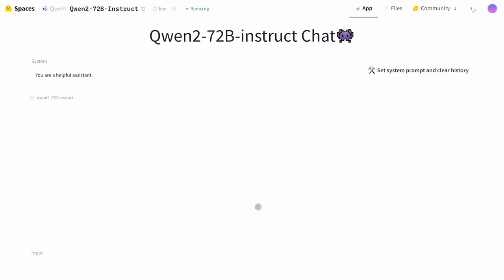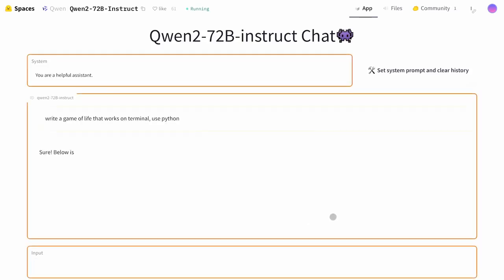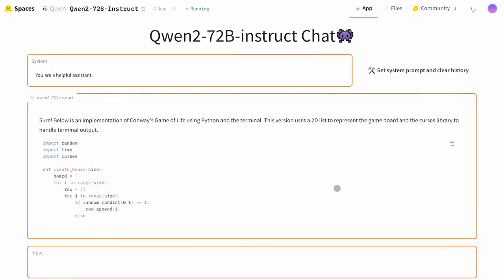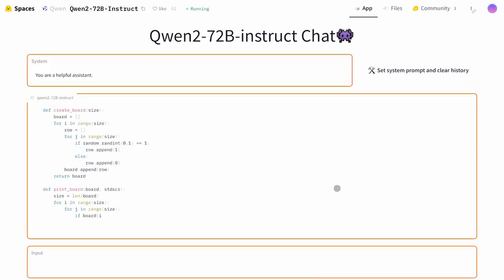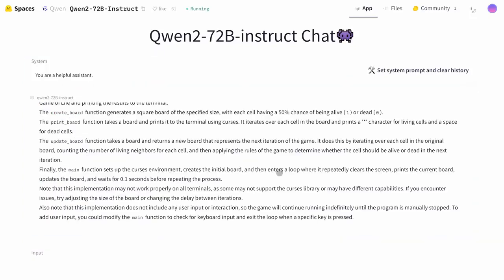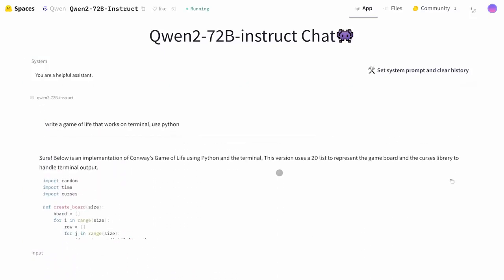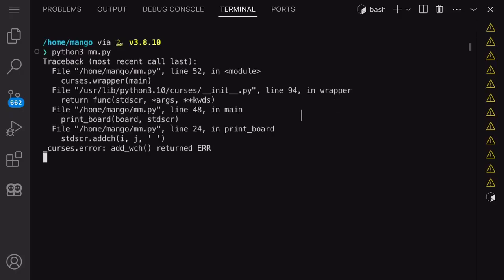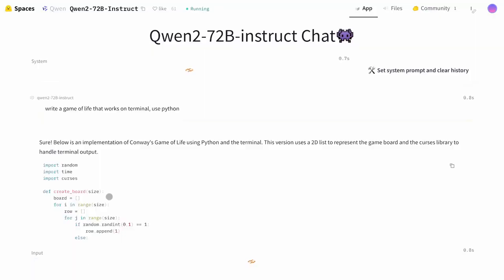Let's ask it to create a game of life that works in the terminal and in Python. Okay, let's send it and see if it can create it. We have the code here. It looks good at first glance, but to check it, we'll need to run it. So, let's copy this and try to run it. It gives an error here. It seems like it failed.